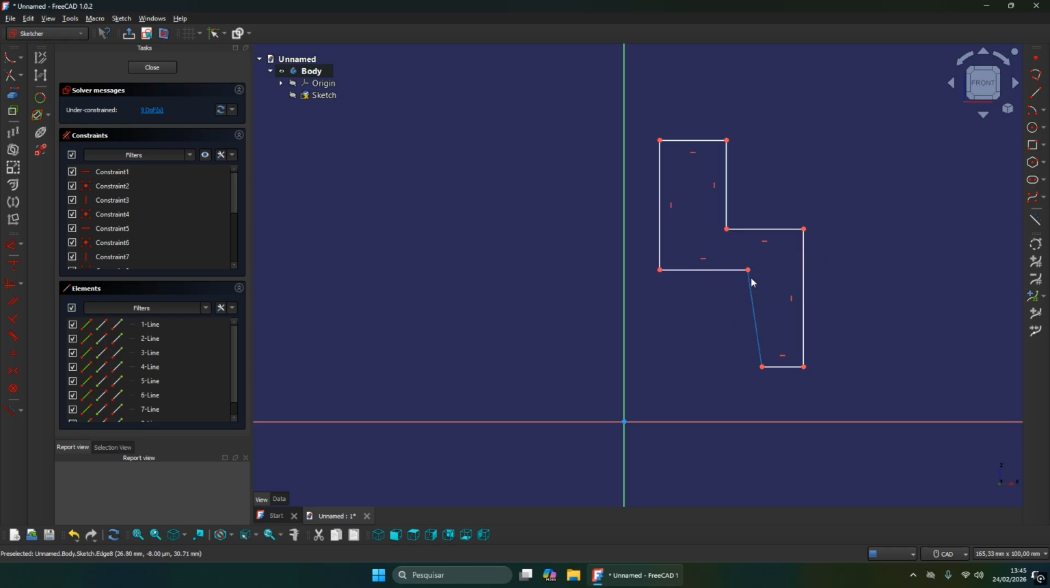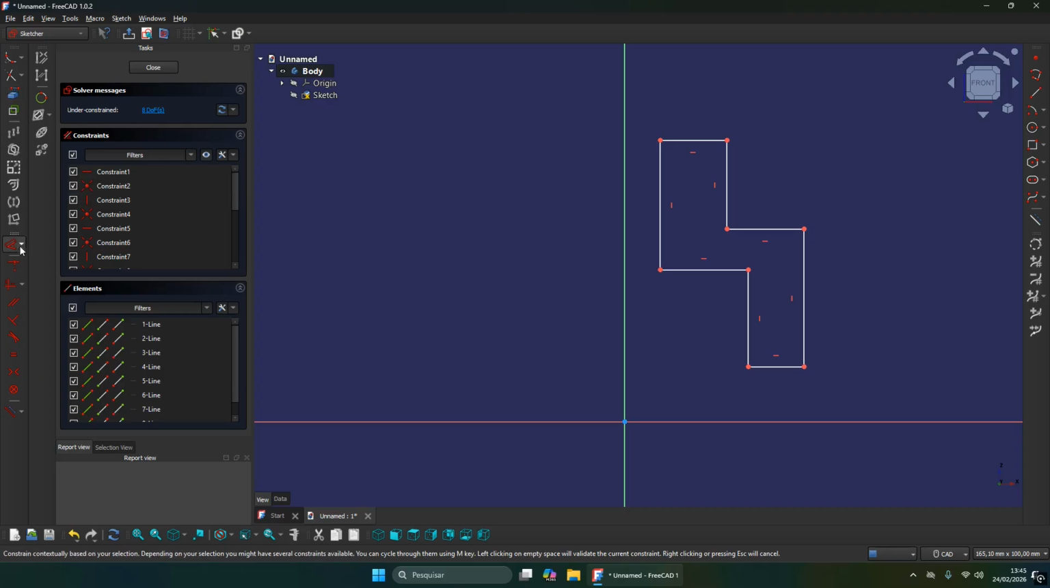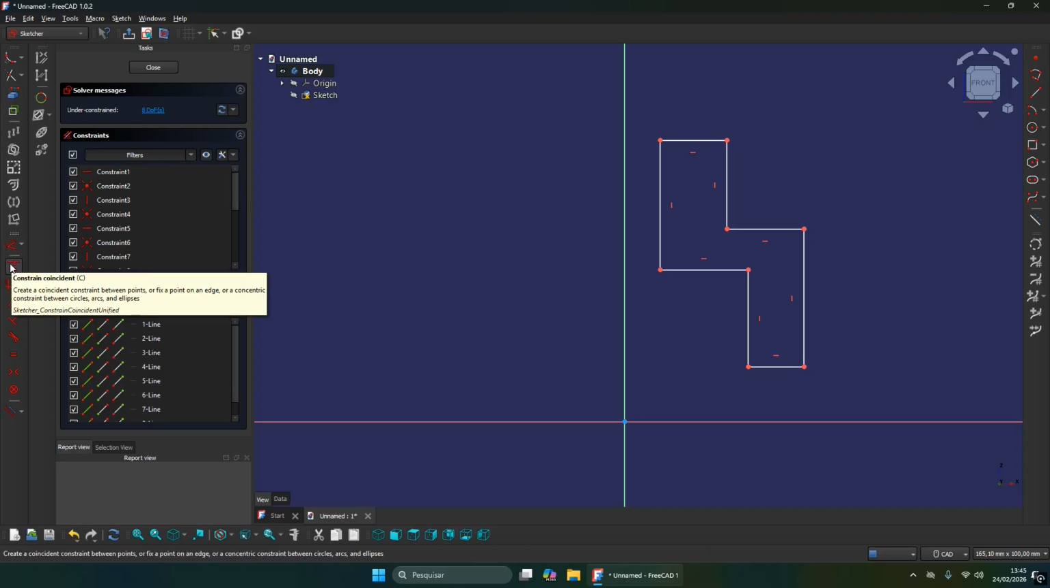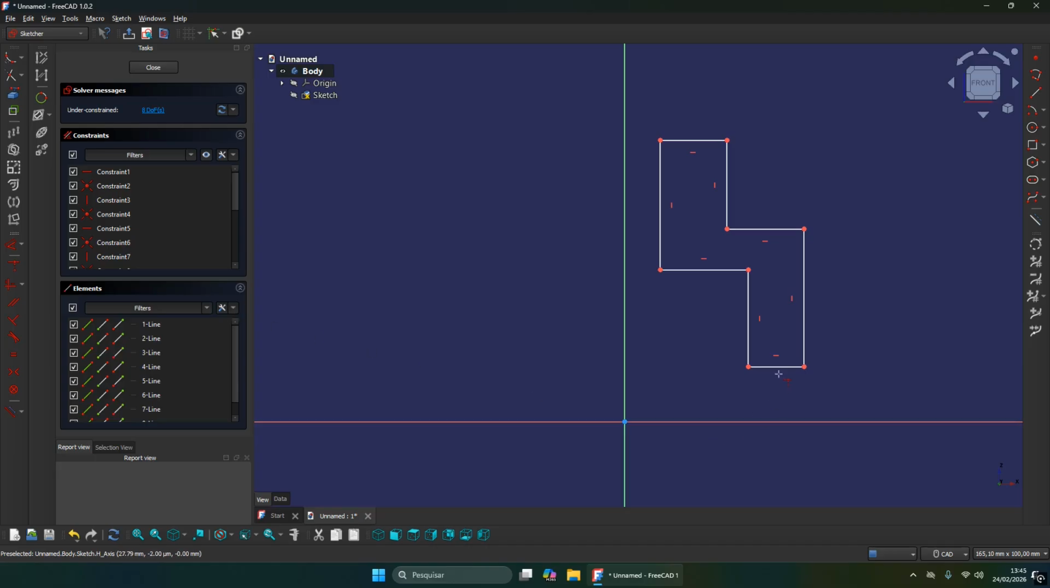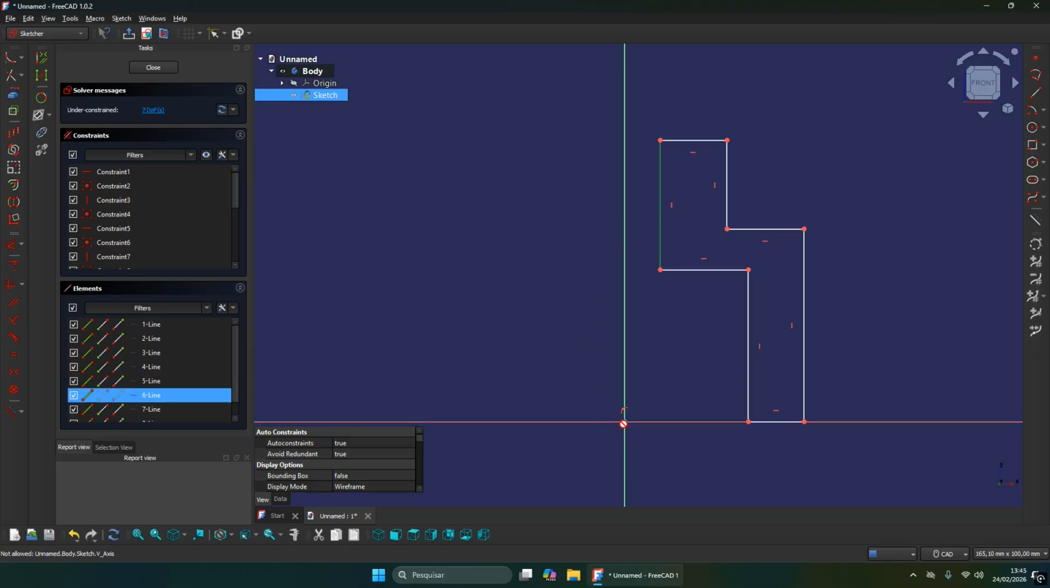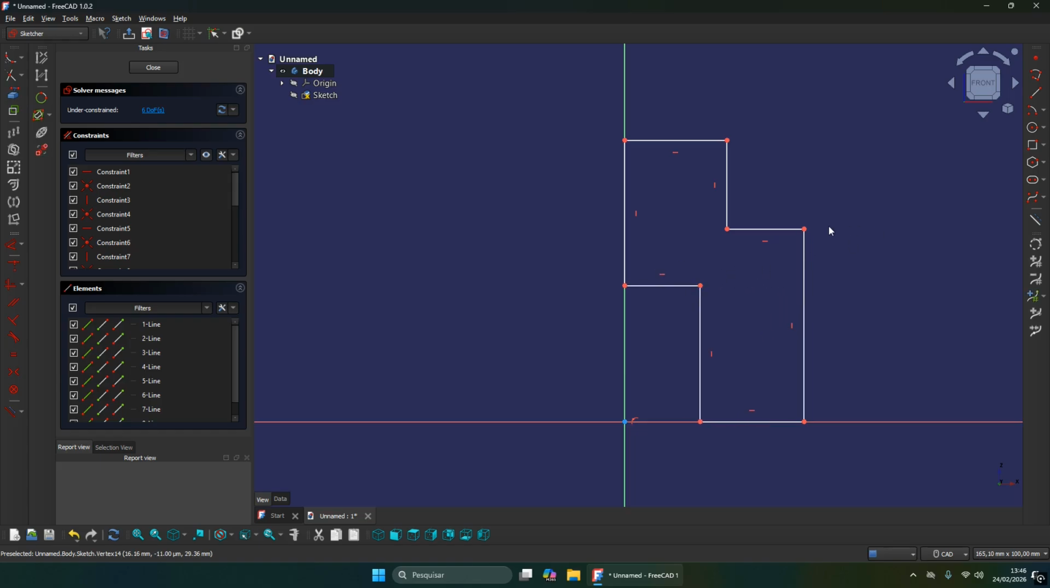Okay, this line here is not vertical, so come here in the constraint horizontal vertical command and select this line. And now I ask you guys to go here on constraint coincident, select this line and the origin point. Do the same thing with this other line here. Okay, now let's create some dimensions.